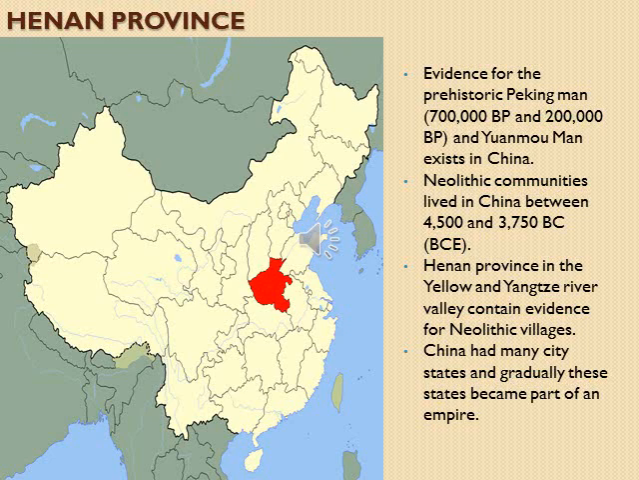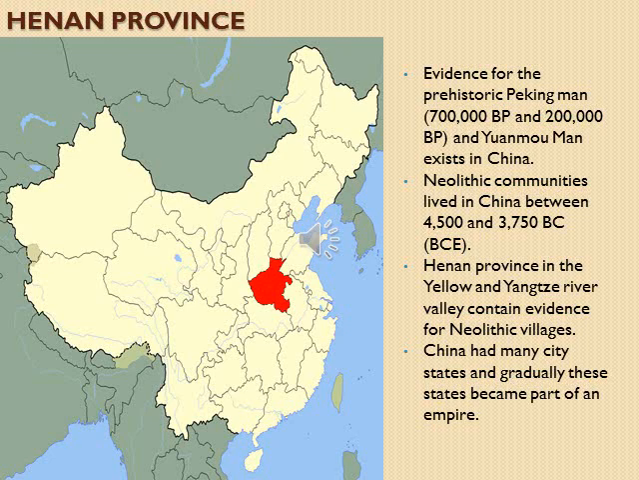So evidence for the prehistoric man exists in China. We also have evidence of Neolithic communities. The New Stone Age people lived in China between 4,500 and 3,750 BC. The Henan province, shown in this map in red, and the Yellow and Yangtze Rivers that flow through it contain the evidence